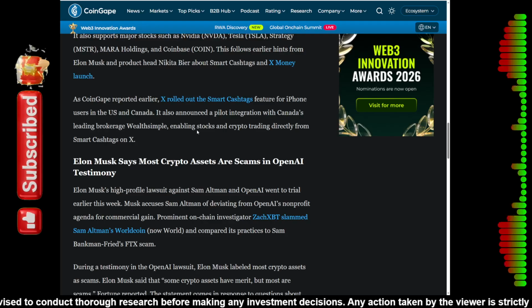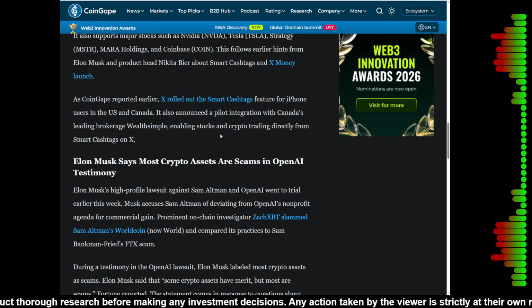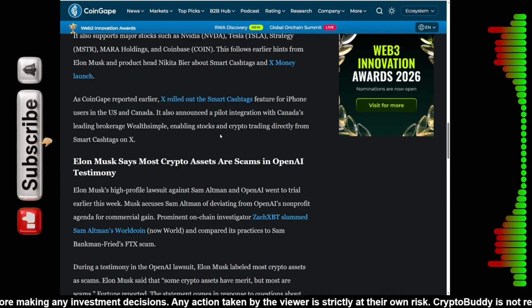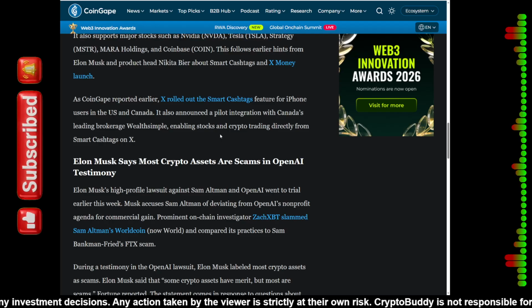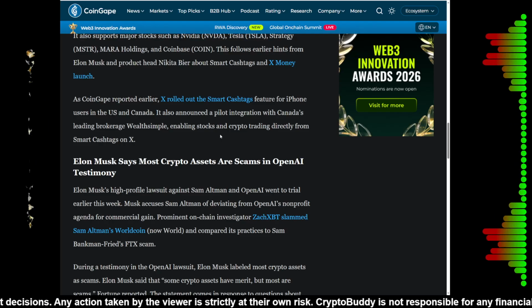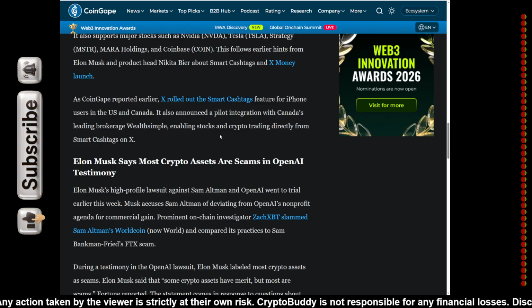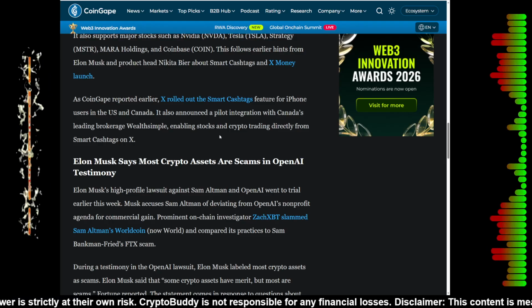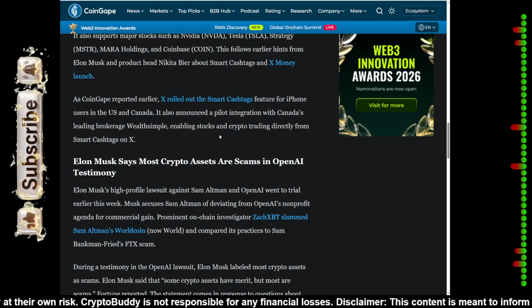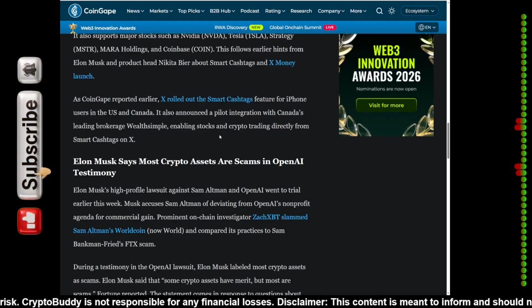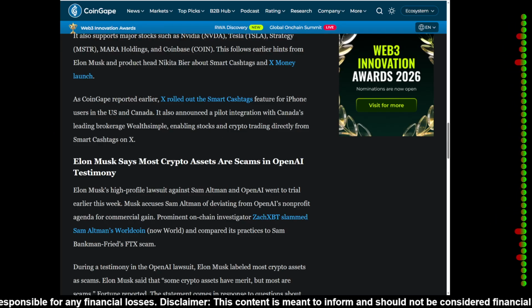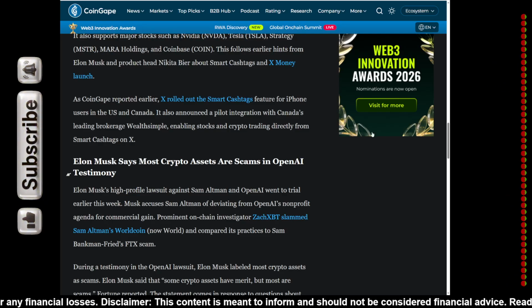Imagine seeing a piece of news about XRP, checking the real-time chart on the same screen, and hitting a buy button without ever closing your browser. It removes all the friction from trading. For me, this is the future of finance. It's fast, it's social, and it's dangerous for traditional banks. Musk is building a bank right under their noses.